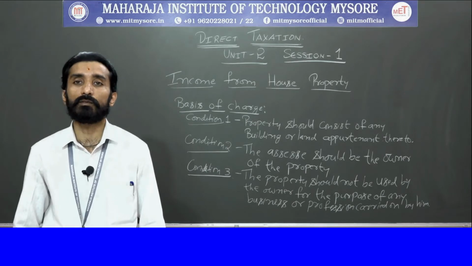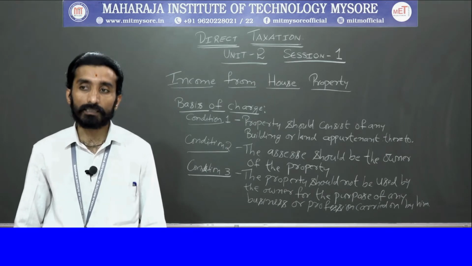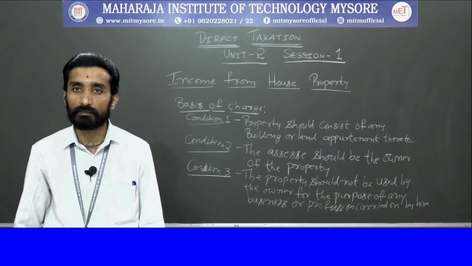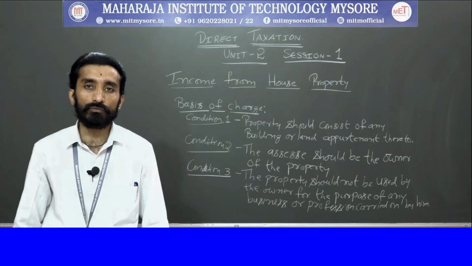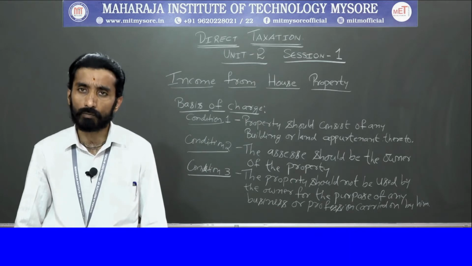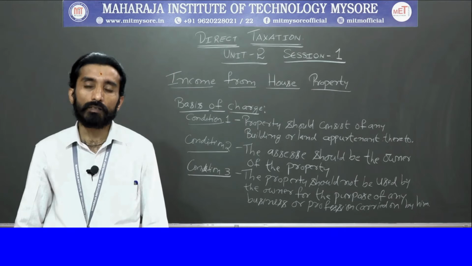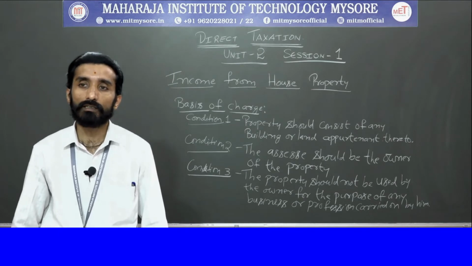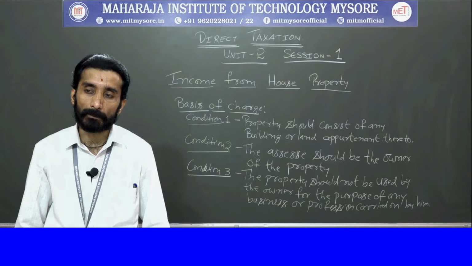That is said to be a building. Temporary structures are not treated as buildings. For example, for movies they put up temporary sets, which might look like a house, a hotel, or a shop, right? Those will not be considered here. So building means the permanent structure.